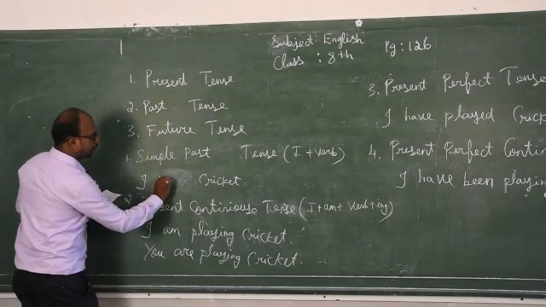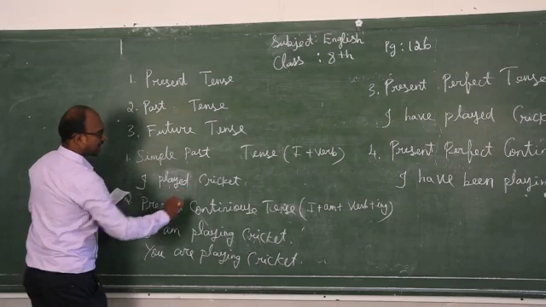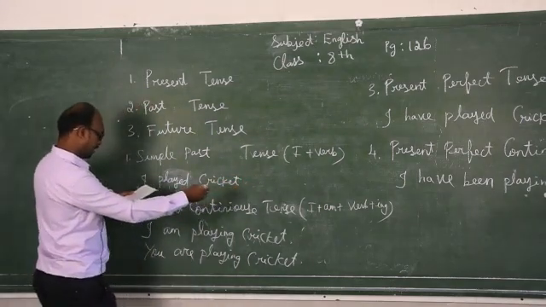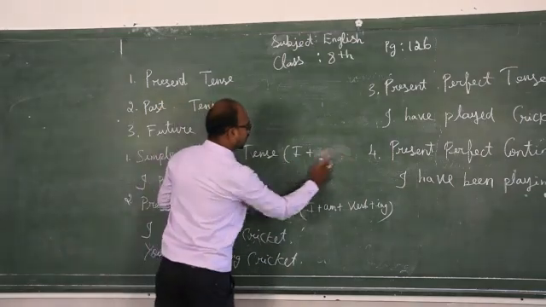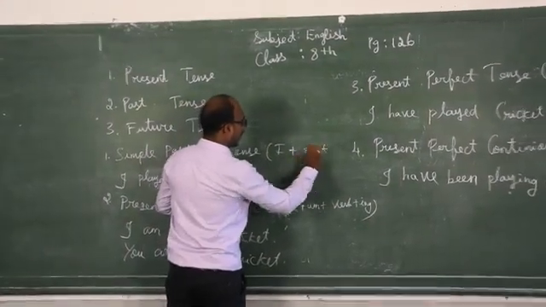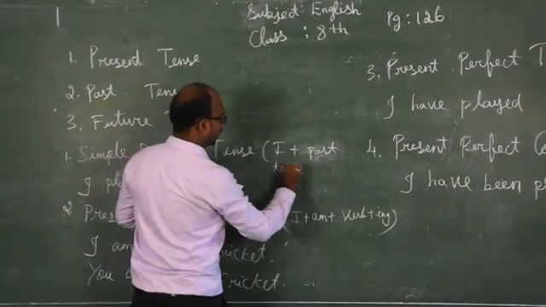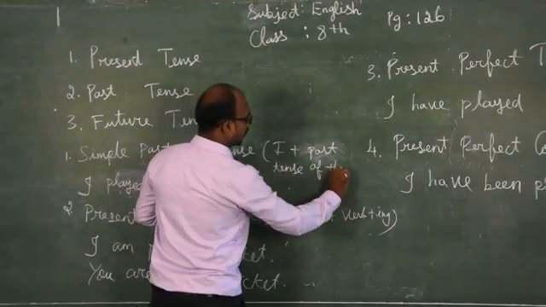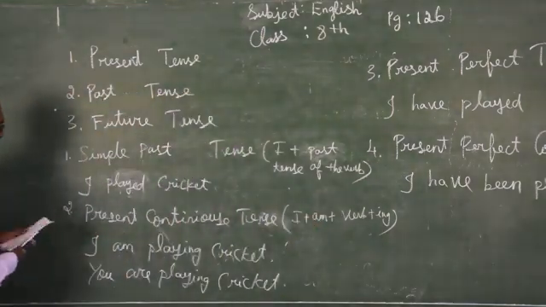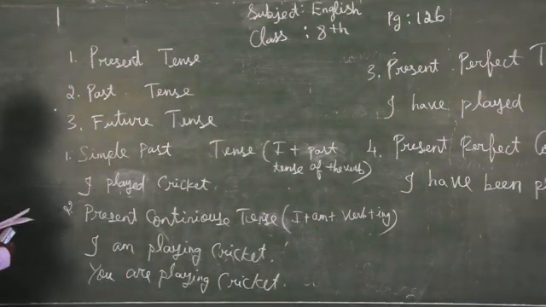Play will be changed into played. I played cricket. So that's simple past: I plus the past tense of the verb. Okay, so this is the simple past.